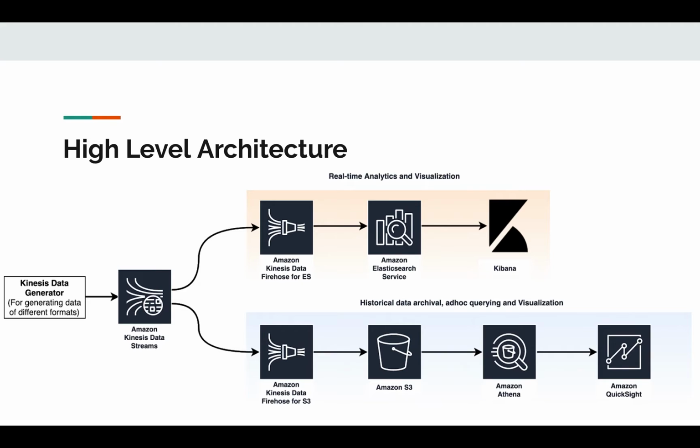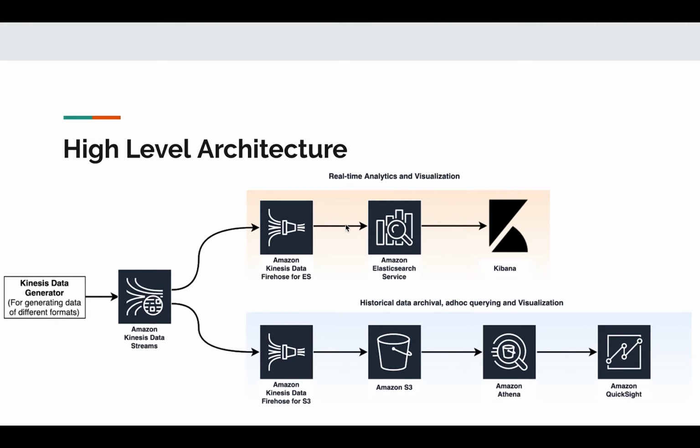The real-time use case here with the data in Elasticsearch is for IT application developers and operational specialists who are troubleshooting application issues and performance issues. This can also be used by cybersecurity analysts to get alerted on security breaches. The data here is really time sensitive, and we need to keep the data only for a few days or weeks at a time. However, the data in S3 is for historical and long-term archival purposes.